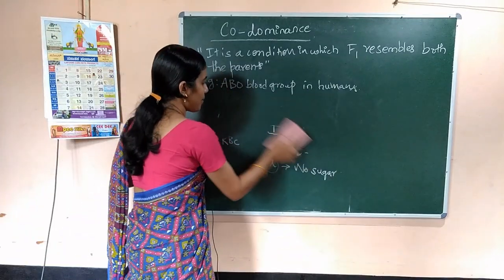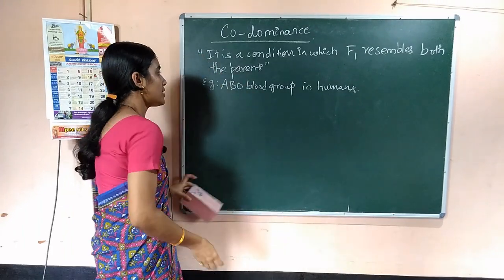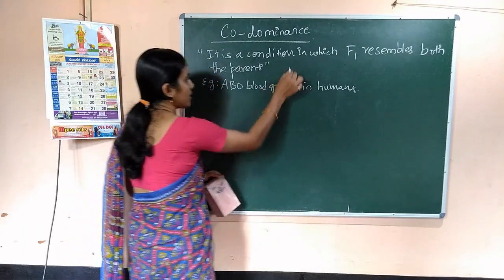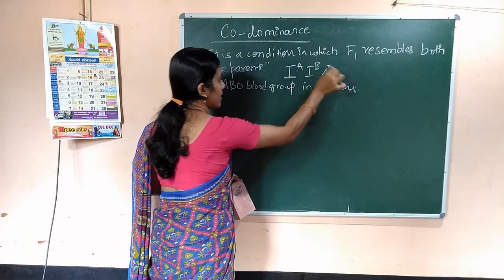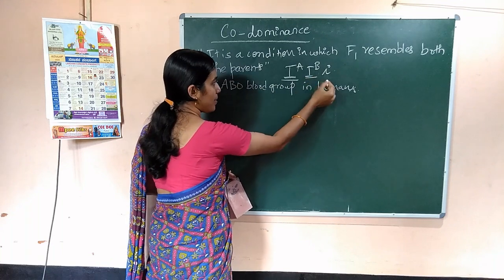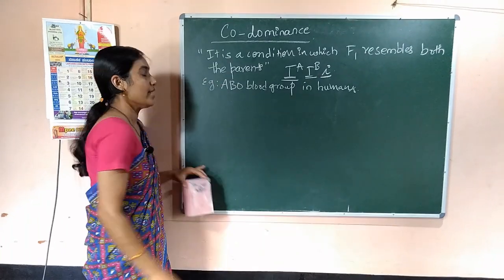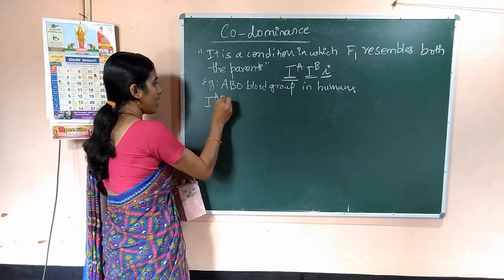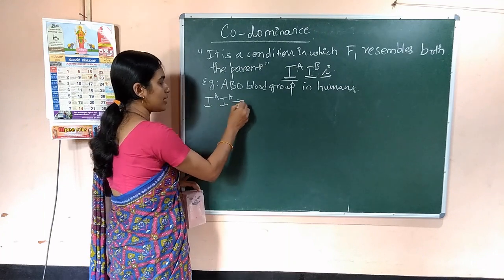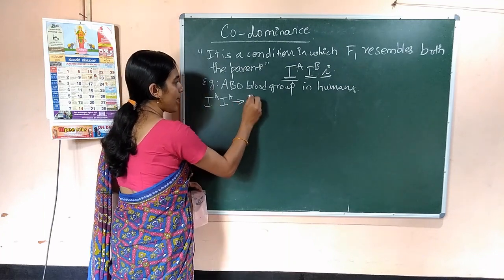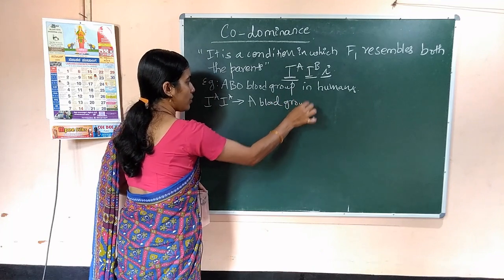So, ABO blood grouping or ABO blood group in human. As I told, there are 3 genes controlling the blood group, that is IA, IB and small i. When both the similar genes IA are present, then the blood group is A blood group.